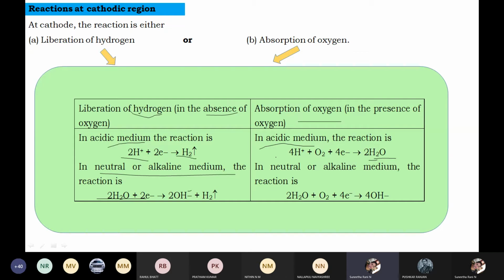In the neutral or alkaline condition, in the presence of oxygen, oxygen absorption takes place to give OH minus ions. These OH minus ions react with Fe2 plus ions from the anode reaction to give ferrous hydroxide.